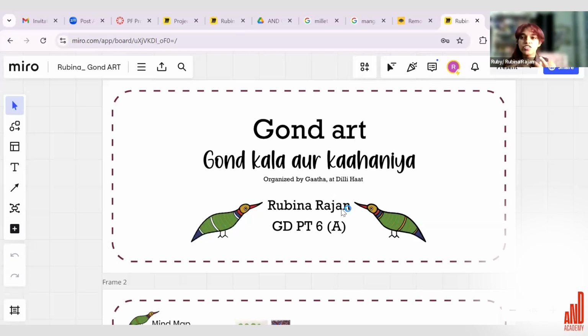I wanted to pick up something that is old, that has a lot of history attached to it, that has some meaning. And then I ended up with Gond art, and coincidentally also picked an event that was a storytelling kind of event, which was supposed to be our mock event for which the brochure was made.